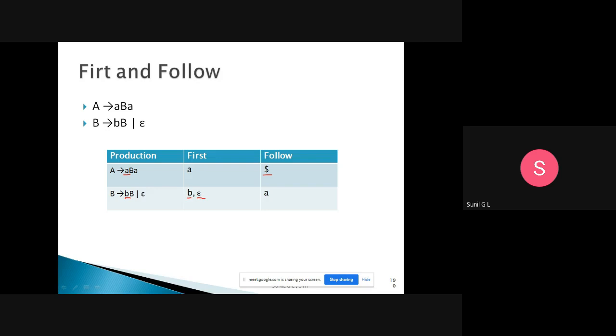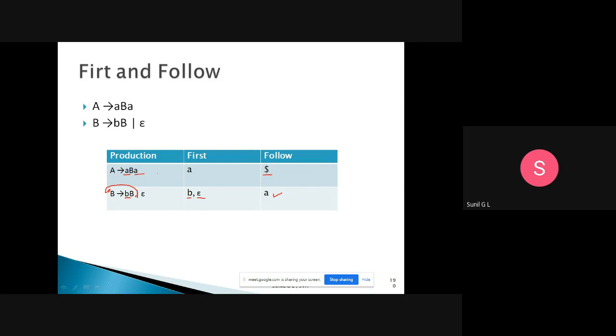So follow of B is here. B is there. After B, what do we have? A. So follow of B is A, and that one we have written. Then here B is there, and after that we don't have anything. So this follow of B will be follow of B only, which is also A. So the follow of B will be A only.